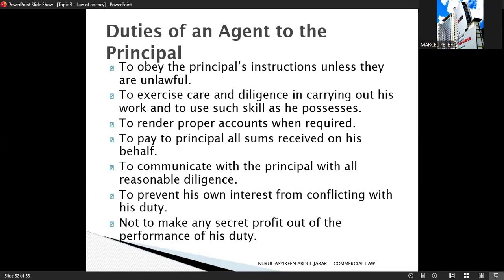Number 6, duty to avoid conflict of interest. The agent must not place personal interest above the principal's interest. The agent should not act for personal benefit in matters related to the agency. Number 7, duty not to make secret profit. The agent must not make any secret profit from the agency work. If secret profit is made, the principal may claim the profit or dismiss the agent.